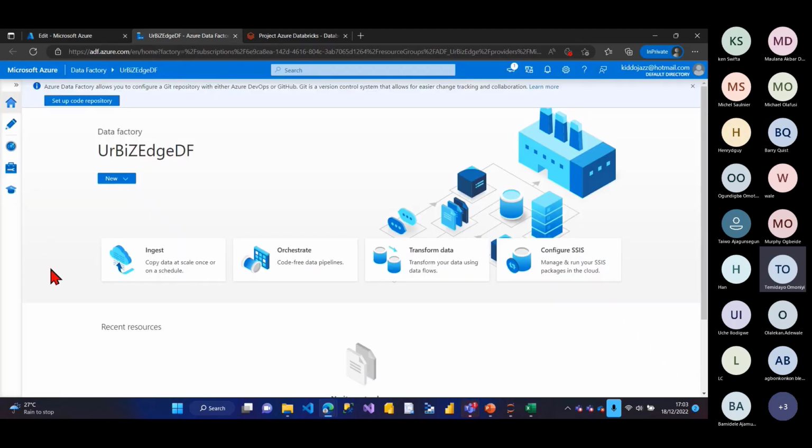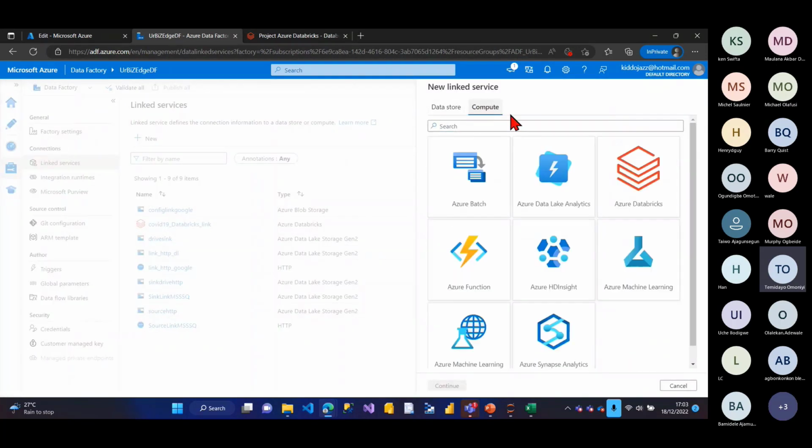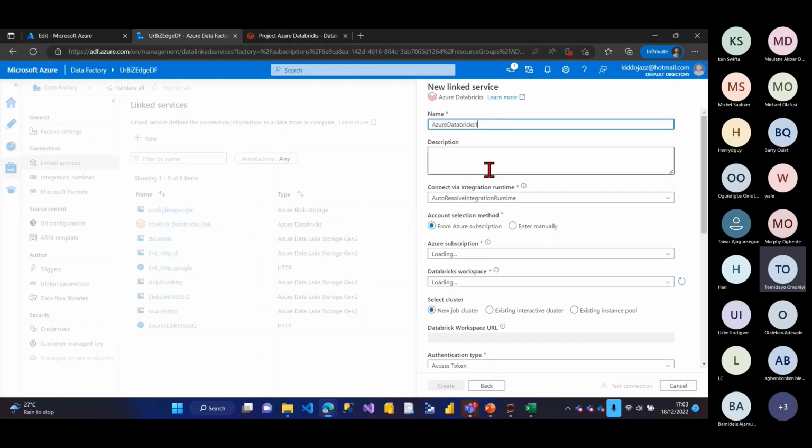So let me show you how to activate the same process from Azure Data Factory. Azure Data Factory is actually awesome. It's used if you do a lot of data migration and transformation, it does the entire ETL process. So the first thing I need to do is create a link. I'll go to manage, I'll click on new. I'm looking for a link. I'll go to compute because it's Databricks, so it's a Databricks link. So I'll click on this, right?